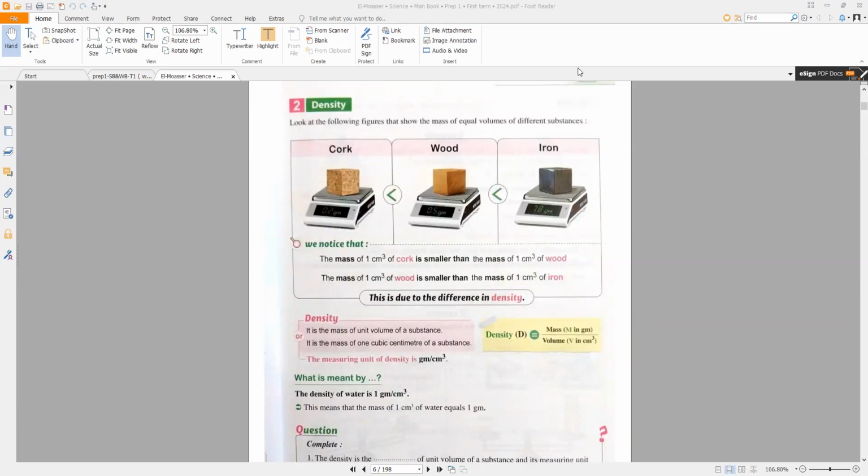Good morning. Now we will talk about density. Firstly, we must know what the meaning of density is.